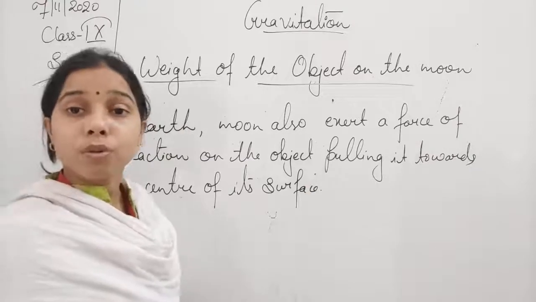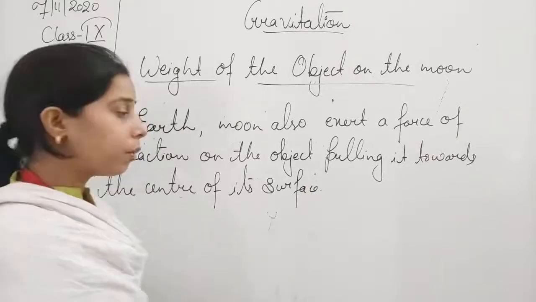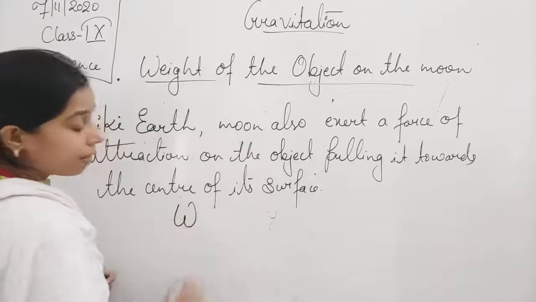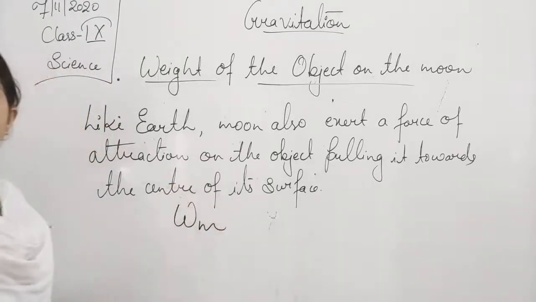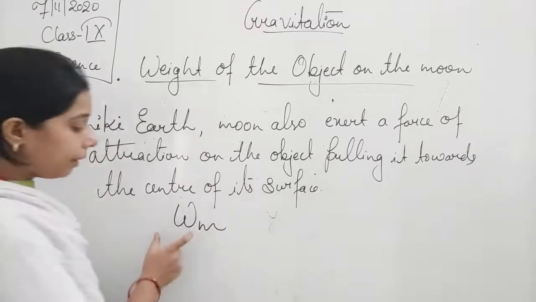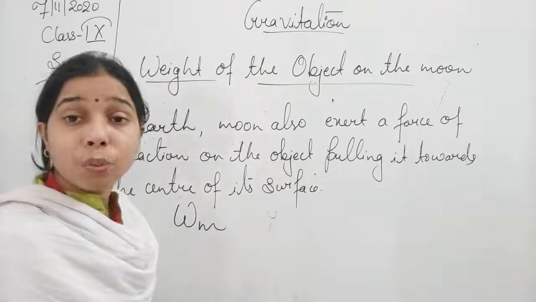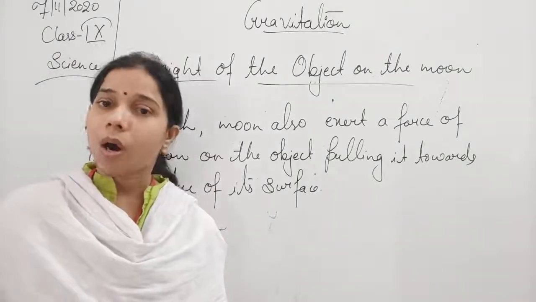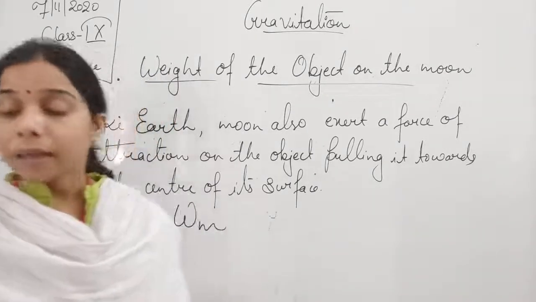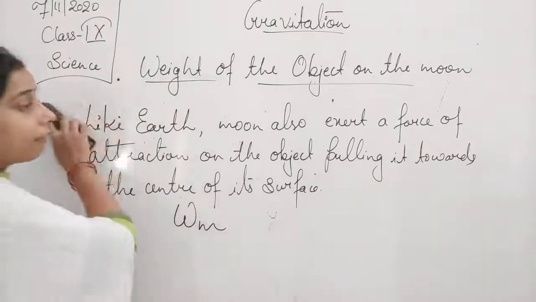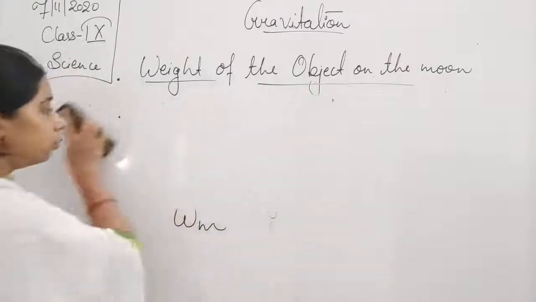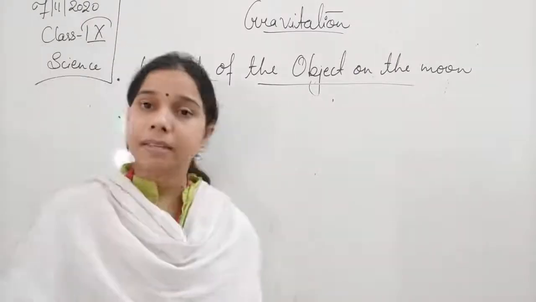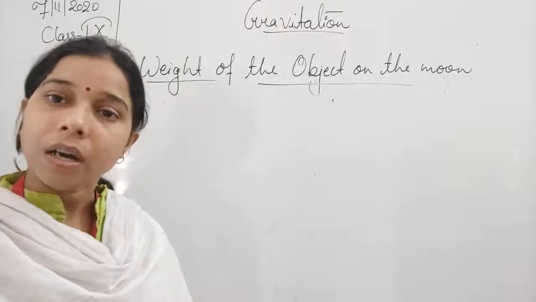Now, how do we represent the weight of the object on the moon, students? Weight is represented by capital W, and if it is on the moon, then M. So it is represented by Wm. That is the weight of the object on the moon. And it has been found, students, that the weight of the object on the moon is 1/6 of the weight on the earth.